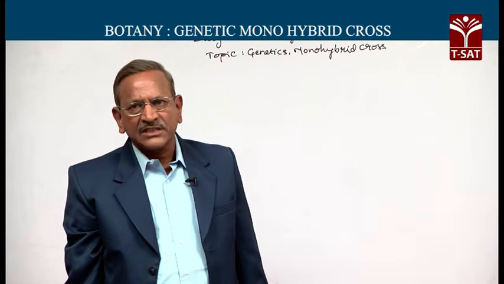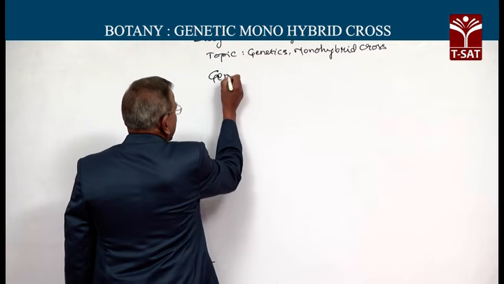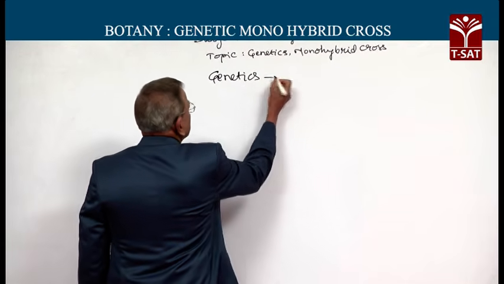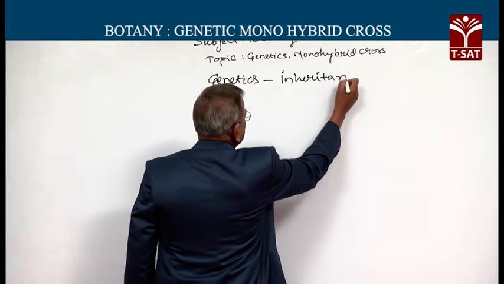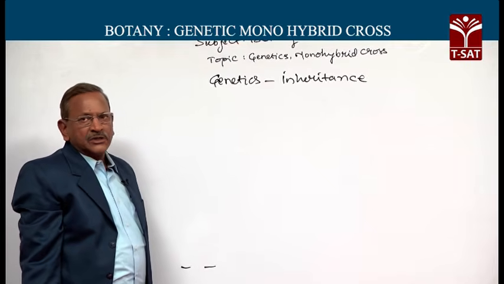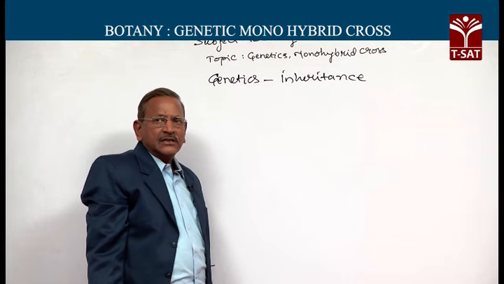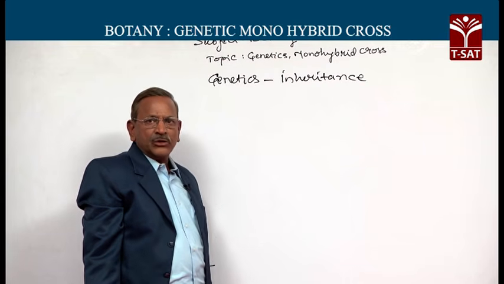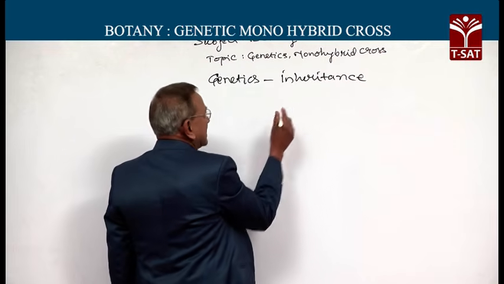Today's topic for discussion is genetics, monohybrid cross. Genetics deals with inheritance. And what is inheritance? An elephant giving birth to a baby elephant. When we plant a mango seed, obtaining a mango plant are examples of inheritance.